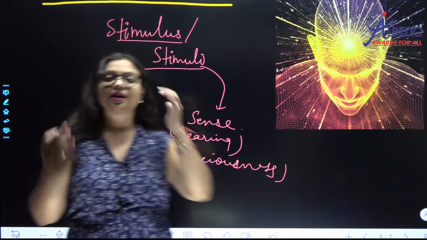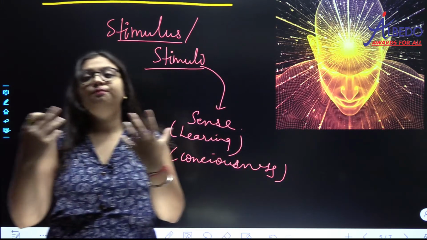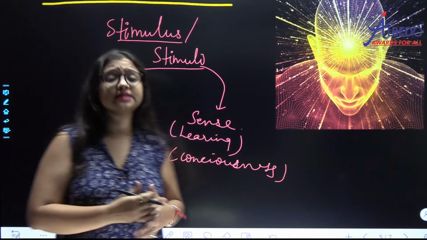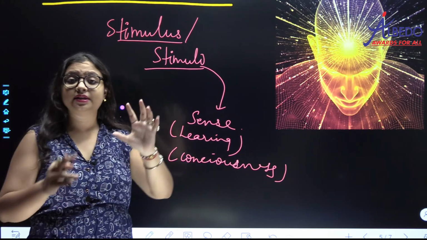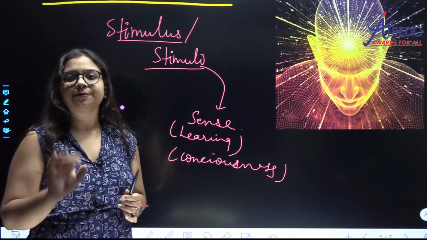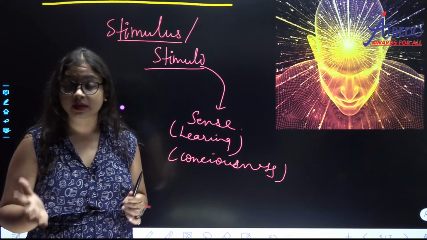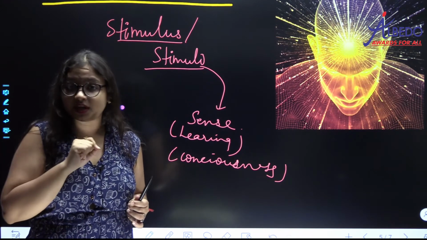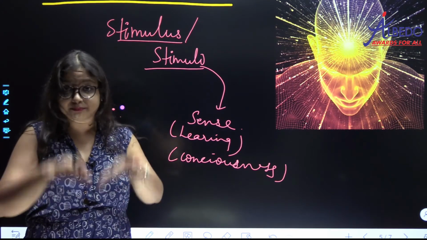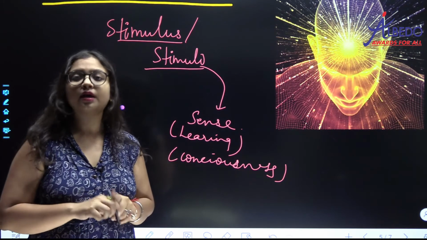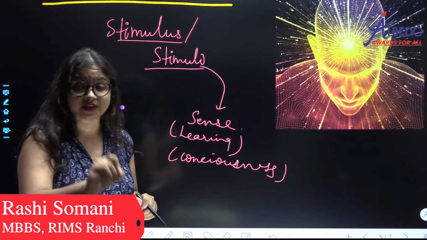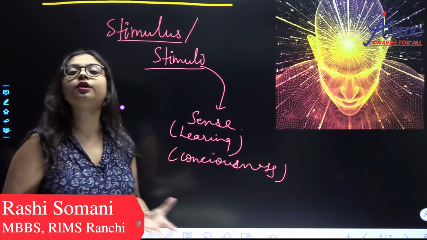अब इस स्टिमुलस को जब आपने सेंस किया, you will respond according to that stimulus. Let us take another example of a stimulus. Let us imagine that there is some hot vessel which is kept in front of you. By mistake you touched that hot vessel. What will happen? You will sense that it is very hot. First of all, that hotness of that thing is the stimulus. The temperature of that thing is your stimulus. When you touched that hot thing, you felt that it is very hot. That is your sense, that is your consciousness.